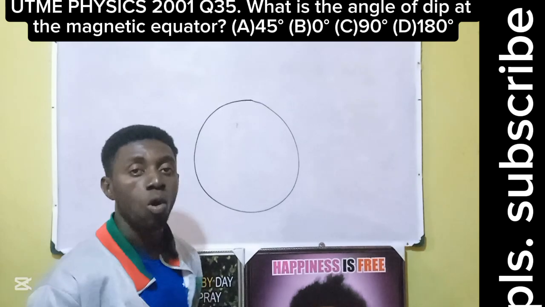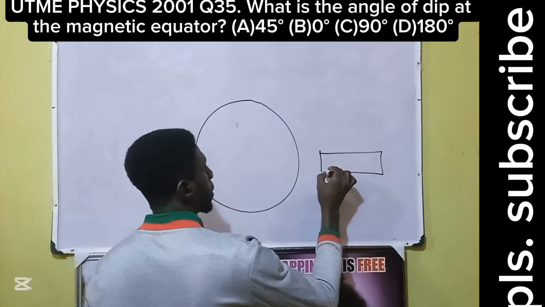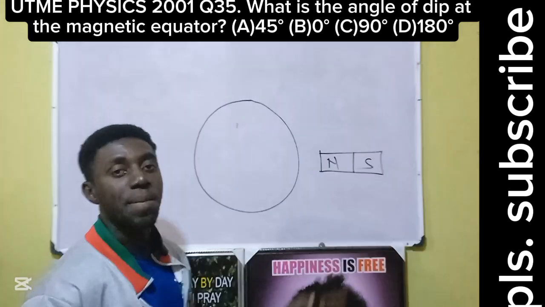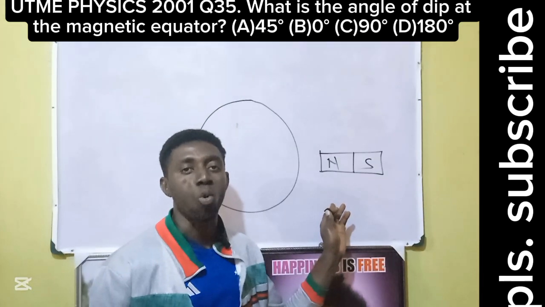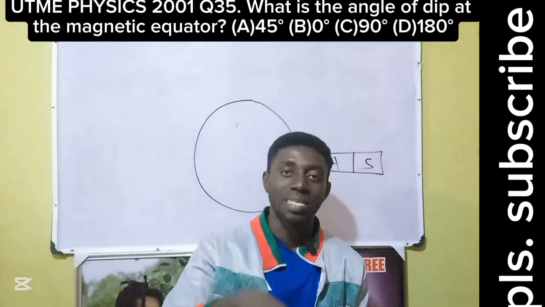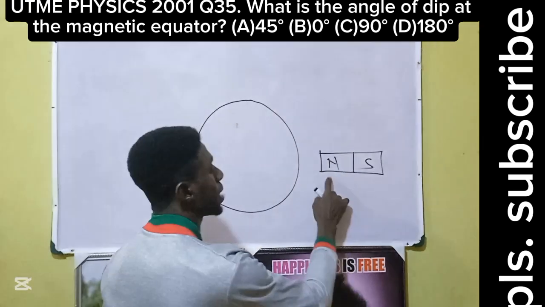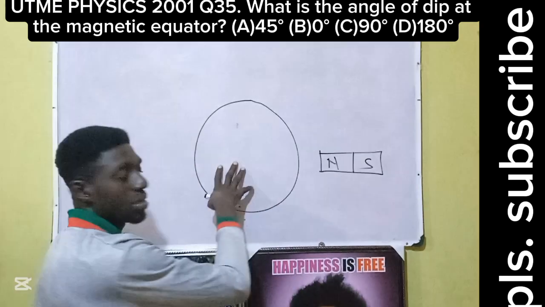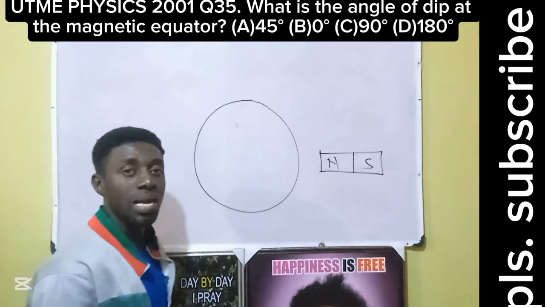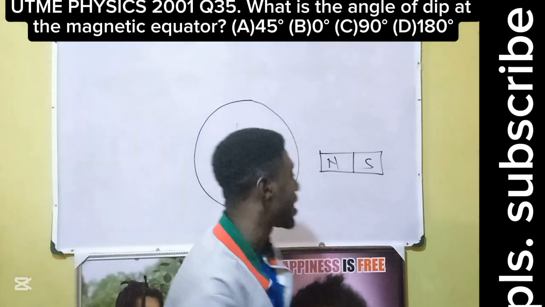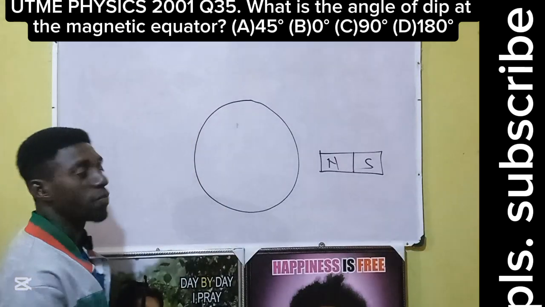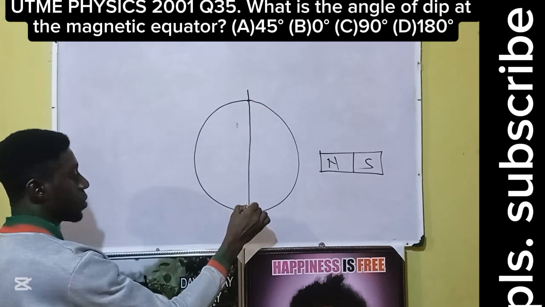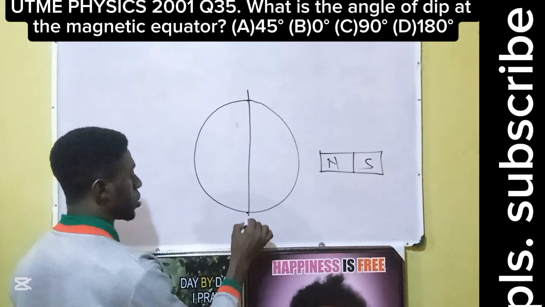Every magnet, recall, this is a bar magnet. Every magnet has north and south. A magnet exhibits dipole. In every tiny piece of magnet, there must be north and south. This is our north, this is our south. Just like we have a bar magnet, the Earth is similar to a bar magnet. The Earth will also have what we call magnetic poles. These are the magnetic poles of the Earth, here is the north.